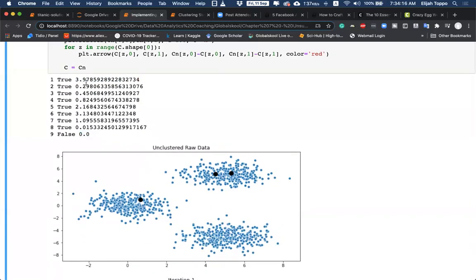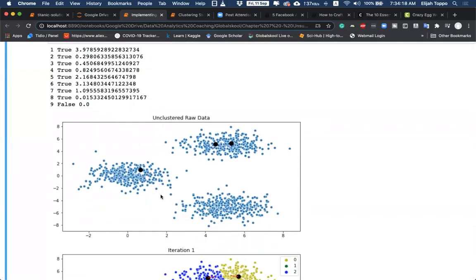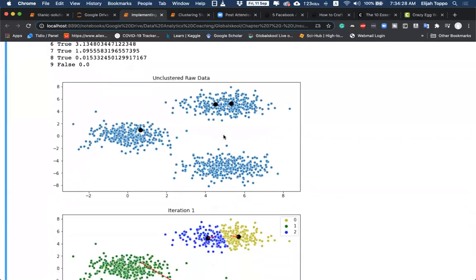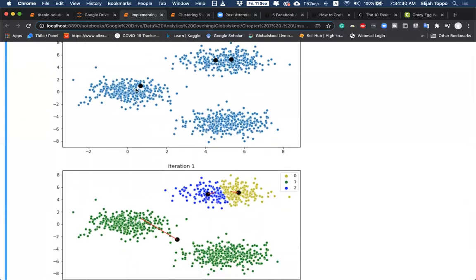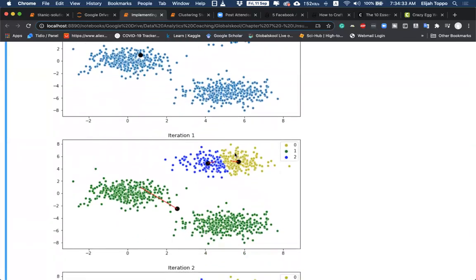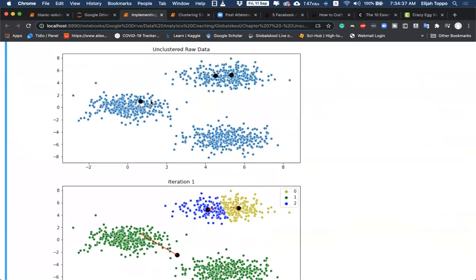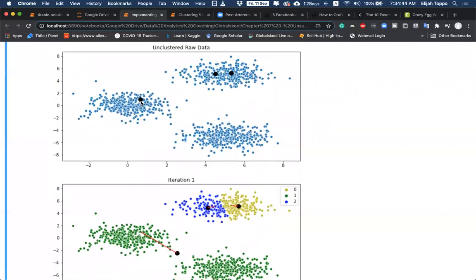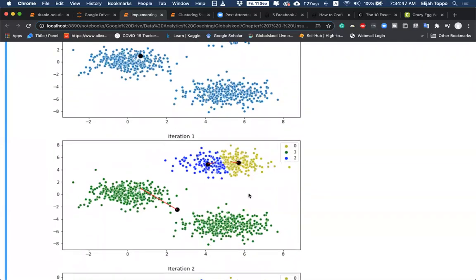So in the first iteration, this was our unclustered raw data. And the 3 random points that we picked, one belonged to this cluster, the other 2 belong to this cluster. So that was our initial point. Then based on this, we assign our data to different clusters. If you look at all these points, the closest reference is this centroid, and it assigns all of these points to this cluster.